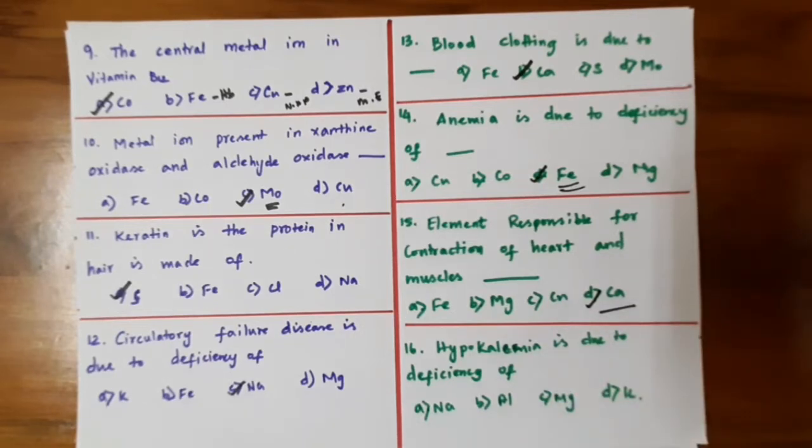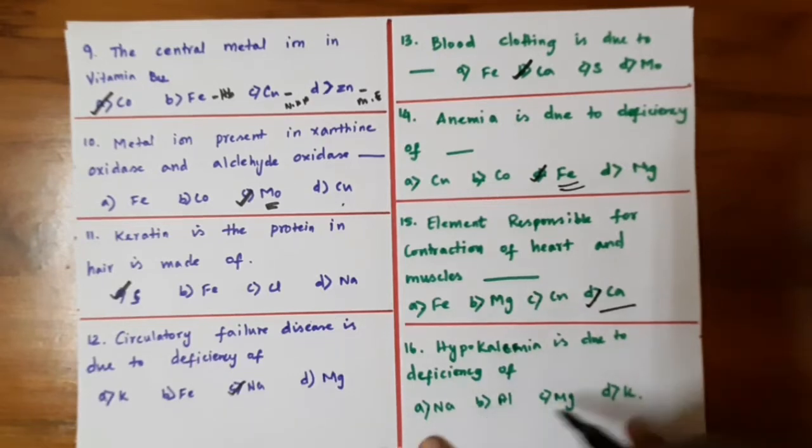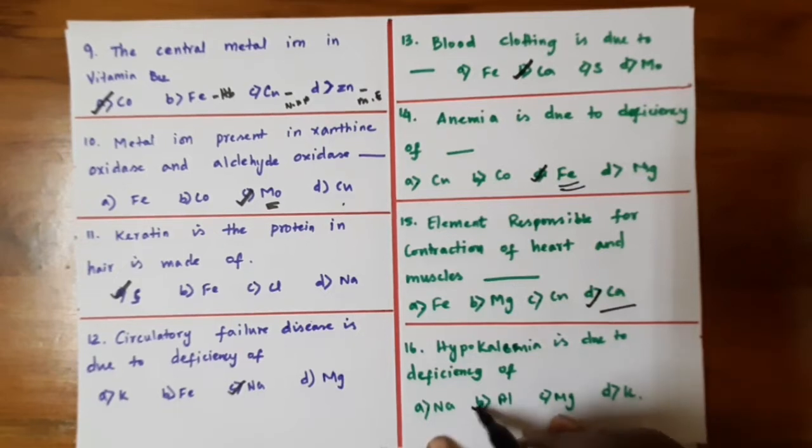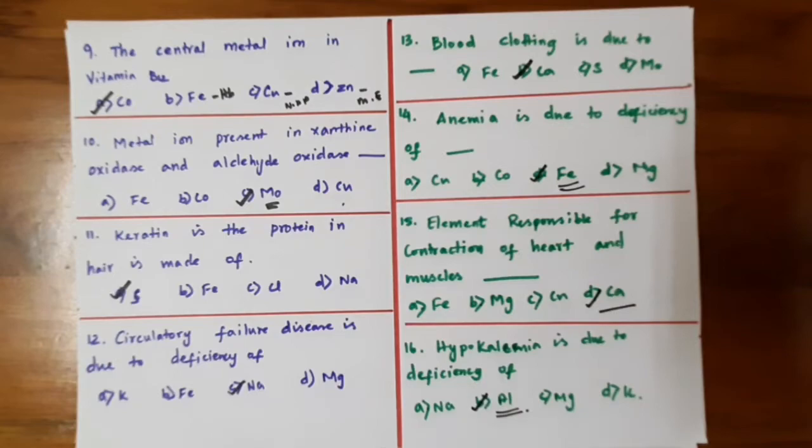Hypokalemia. So hypokalemia is the disease. It's due to deficiency of sodium, aluminum, magnesium, potassium. So among the 4 options, the aluminum. So the deficiency of aluminum leads to hypokalemia.